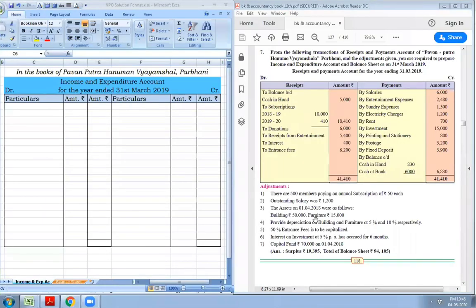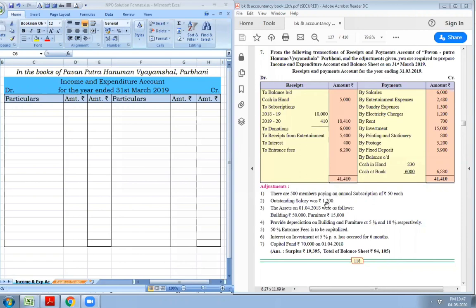Let us read the adjustments. There are 500 members paying for annual subscription of rupees 50 each. If we multiply 500 by 50, it will be 25,000. Out of this, only 18,000 is the amount of subscription received in the current year. So, subscription of rupees 7,000 is not yet received. It is outstanding subscription. So, we will put a tick on subscription for 2018-19, 7,000 outstanding subscription.